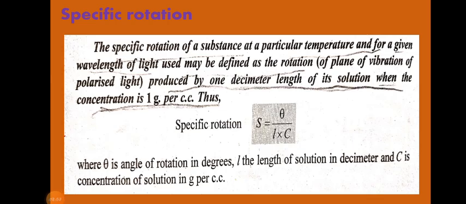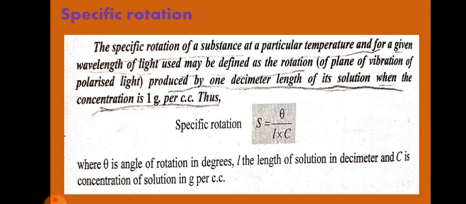Now I will go into the next topic, specific rotation. The specific rotation of a substance at a particular temperature and for a given wavelength of light used may be defined as the rotation of the plane of vibration of polarized light produced by a decimeter length of its solution when the concentration is 1 gram per cubic centimeter.